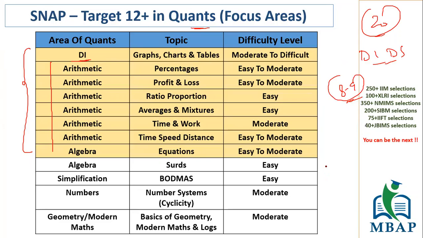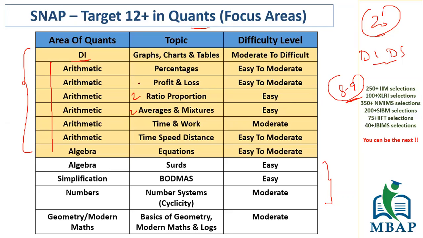Okay, just 2-3 marks that you can get from the other areas, but close to 8 to 9 marks you can get from just DI and the arithmetic part. Topics like ratio, proportion, averages, you can easily expect 1 to 2 questions coming up for sure. This is a guaranteed thing which is going to come, because over the years this has been the case.